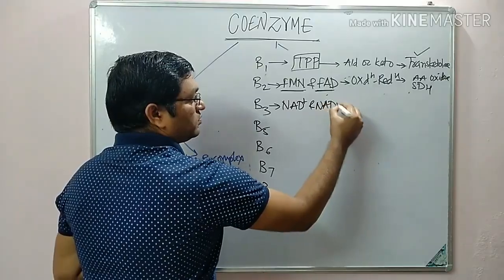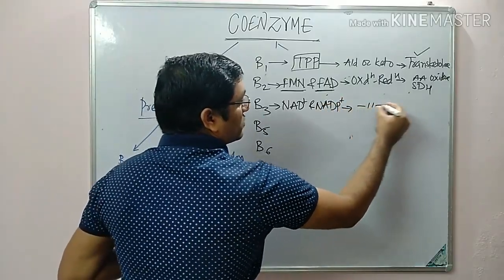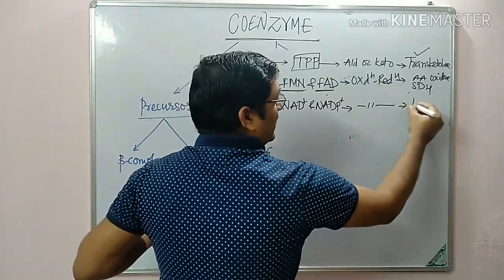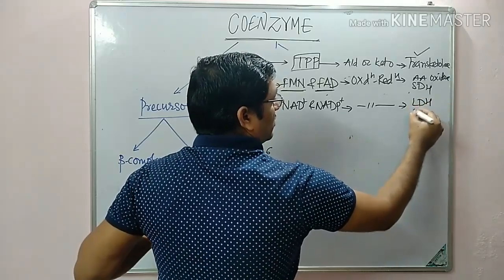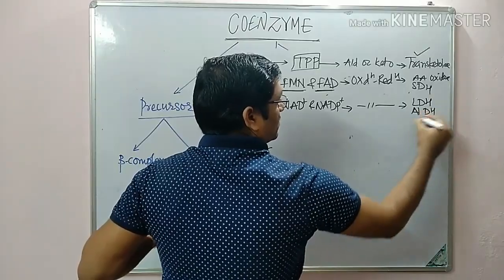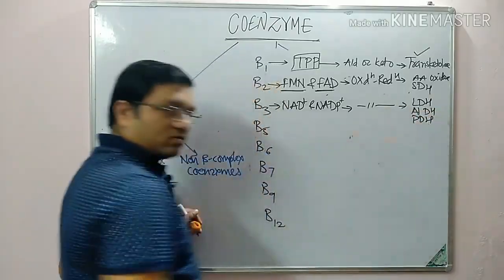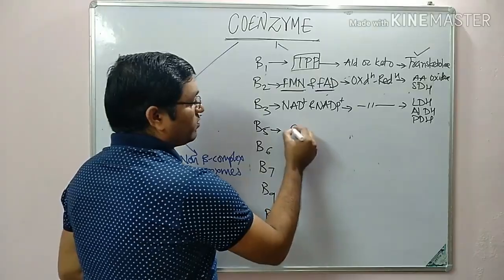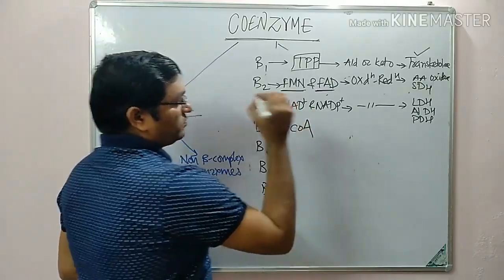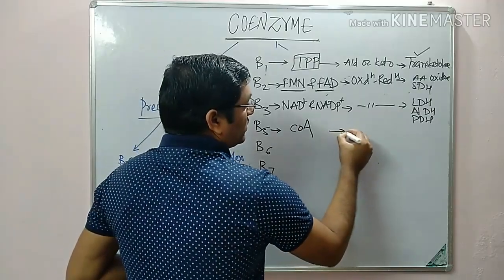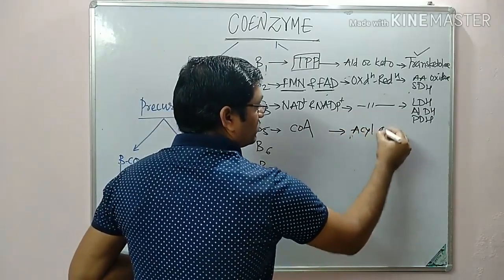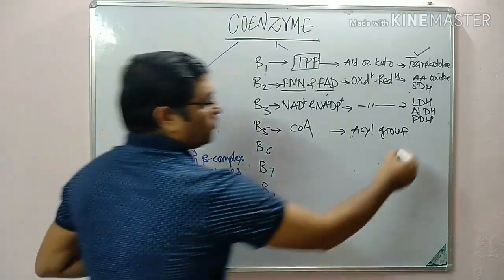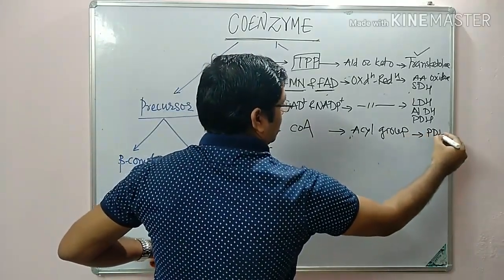B3, niacin, coenzyme forms NAD, NADP. It is also involved in oxidation reduction reaction. Examples: lactate dehydrogenase, alcohol dehydrogenase, pyruvate dehydrogenase complex. Then B5, pantothenic acid, the coenzyme form is coenzyme A. It is involved in the transfer of acyl group. Example is pyruvate dehydrogenase complex.